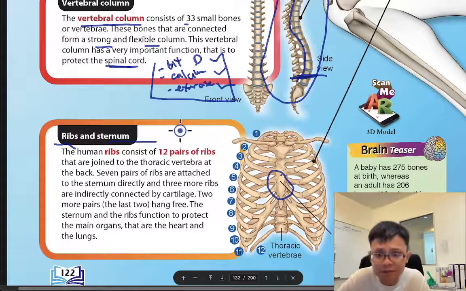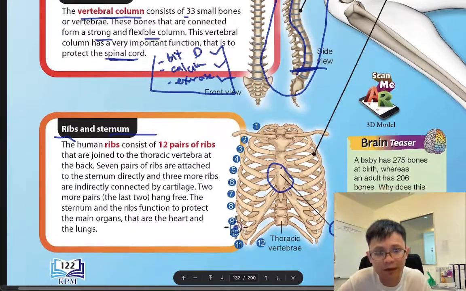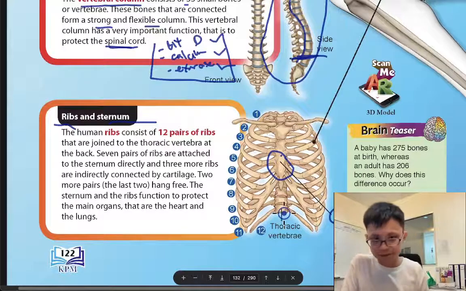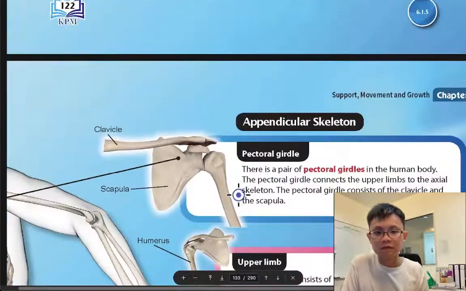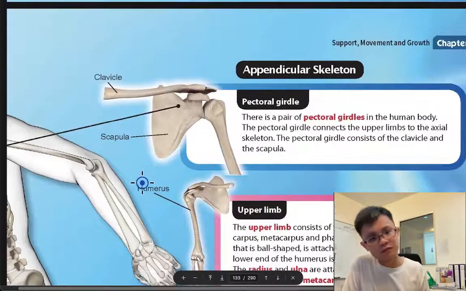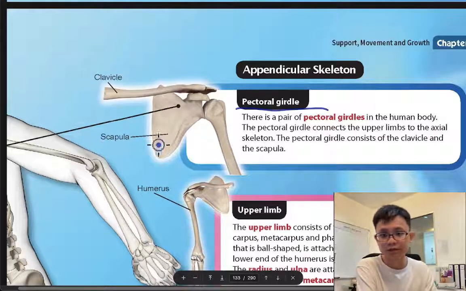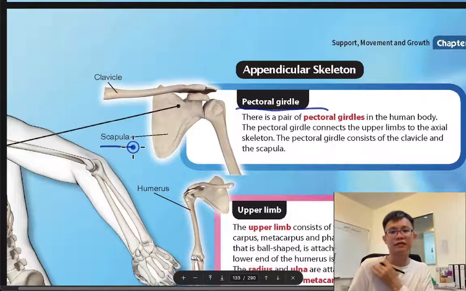Rib and sternum. This one you need to know. This is called the sternum. I highlight it because I think it might be important and come out in your exam. So it's for your rib, and your rib is to hold the lung. And then this one you need to memorize, the pectoral girdle. This is called the pectoral girdle. Scapula, this is called the scapula.